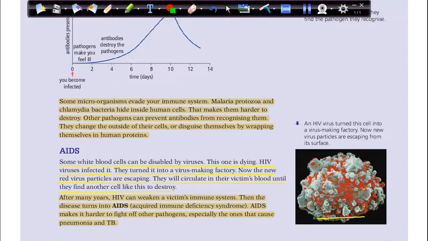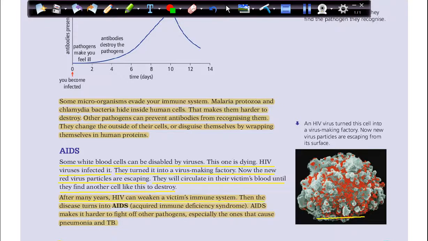That means they order the cells to make more viruses inside the body, and then they escape to circulate in the blood until they find other white blood cells to invade and destroy. In this case, they will decrease the number of white blood cells. That means the immune system is failing. After many years, HIV can weaken a victim's immune system.